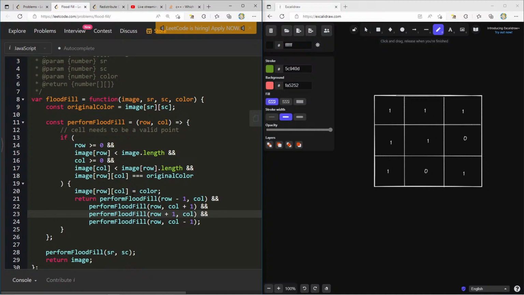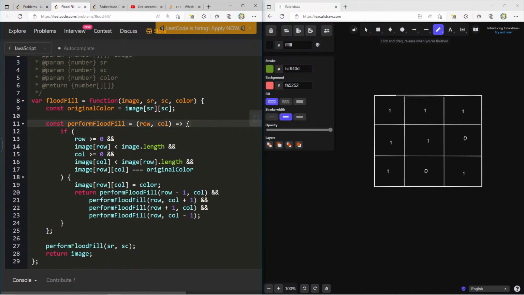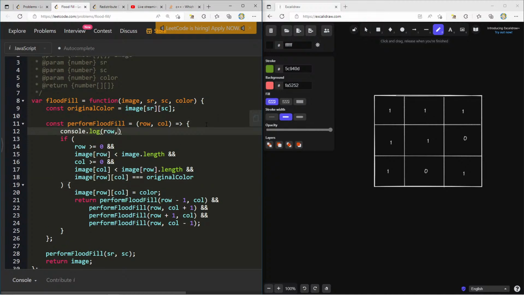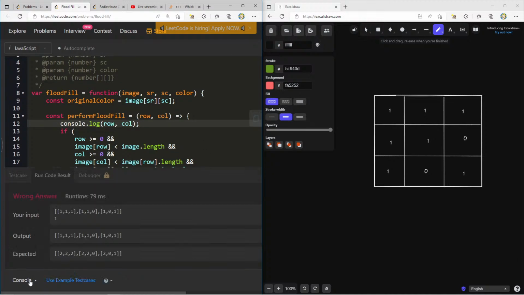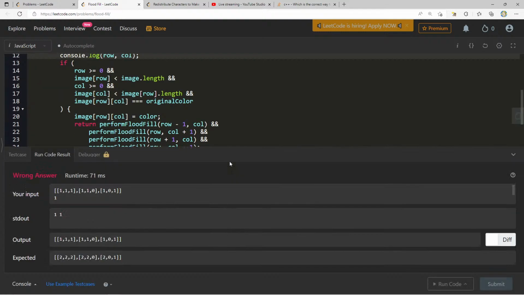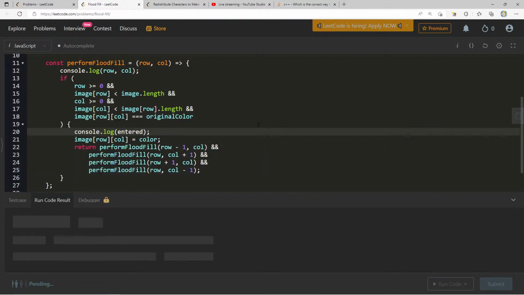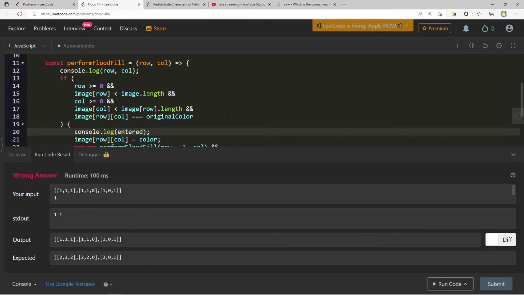So already, I feel like at least this one should have run, but it hasn't because we got the same image back. So something I did in here did not actually work. Well, there's only one thing we can do, right? Let's make sure that things are actually running like they should. 1 and 1, that's fine. Console log entered. Okay, so I never entered.